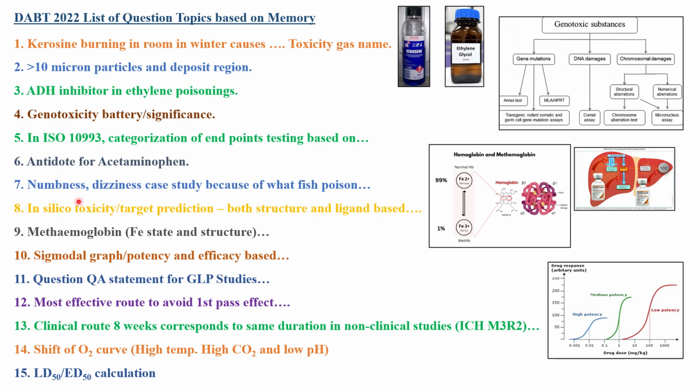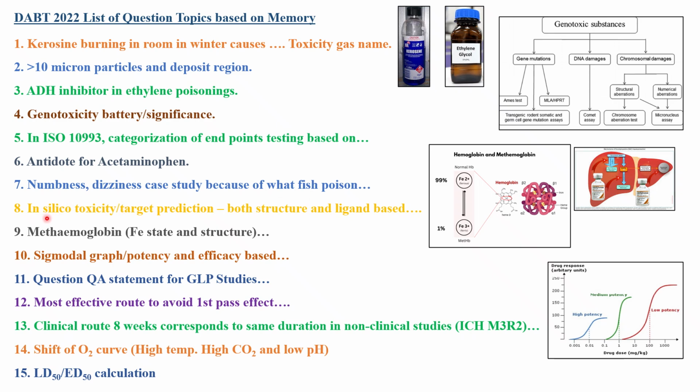Next topic is numbness, dizziness, a case study on what fish poisoning. They will give you a case study, a question in which two to four members of a family went to a restaurant and were consuming fish, and suddenly one of the persons has shown symptoms like numbness and dizziness. Then you have to identify, in the four options they will give you, the type of fish or some other seafood, which is causing this type of symptoms.